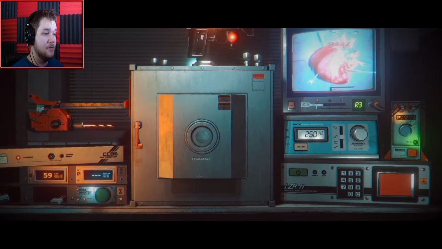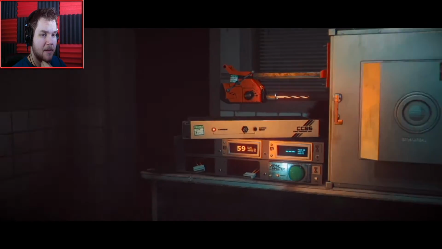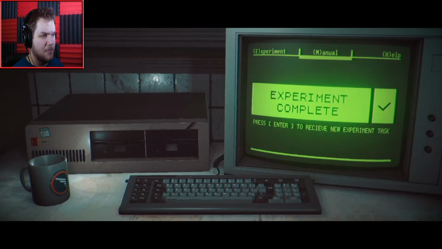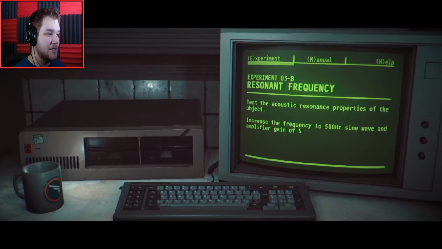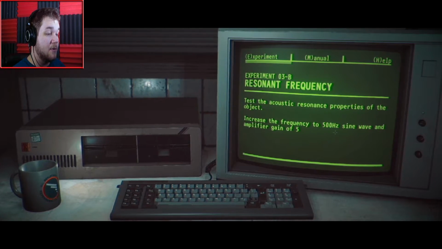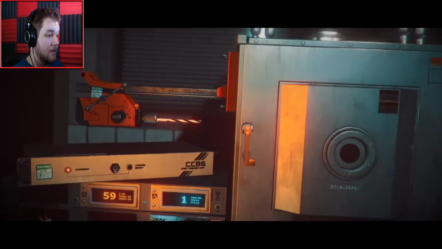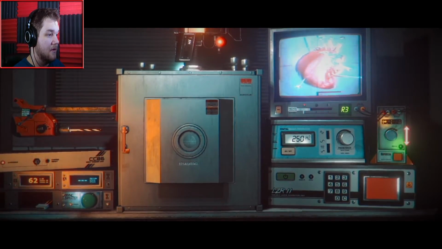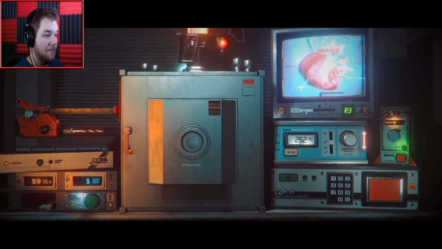It's not doing much. It's not much of a response. Updating the experiment now. Okay. Yeah, this is easy now. No problems. 8% to receive. Yeah, they spelled receive wrong, which I think is kind of funny. Test the acoustic resonance property, blah, blah, blah. Increase the frequency to 500 Hertz, sine wave, and amplifier gain of 5. So, we'll go to 5 here. 1, 2, 3, 4, and 500.